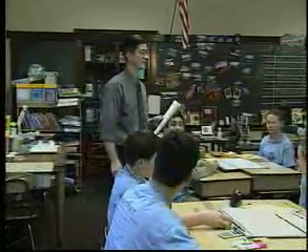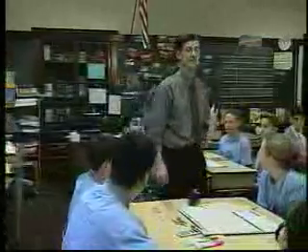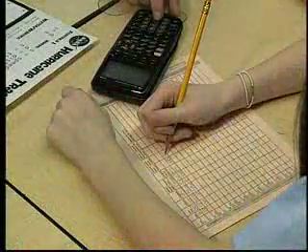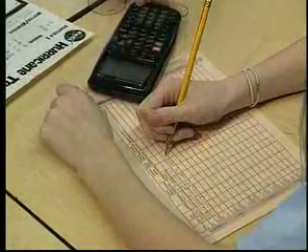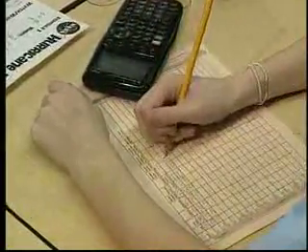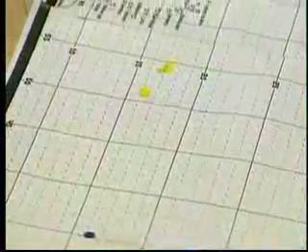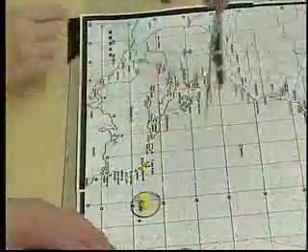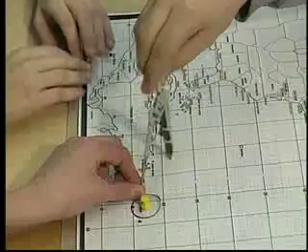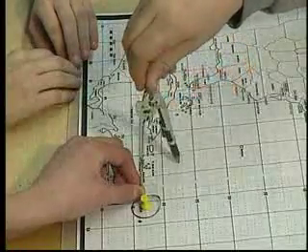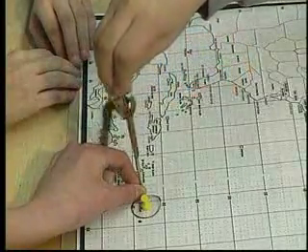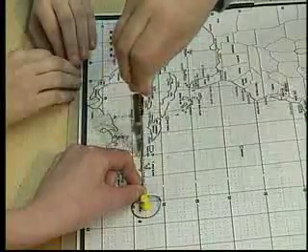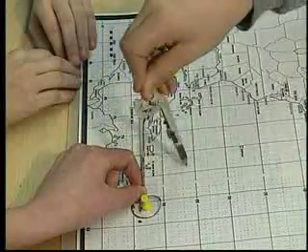Before issuing watches and warnings, you must calculate the distance the storm will travel. Use Formula 2 on your game board to calculate the distance the storm will travel in 36 hours. Then place the appropriate storm disk over the third point on your game board and secure it like this. Use a compass, your calculations, and the mileage scale to draw an arc from the outer edge of the disk. The area between the disk and the arc will receive tropical storm force winds in 36 hours.